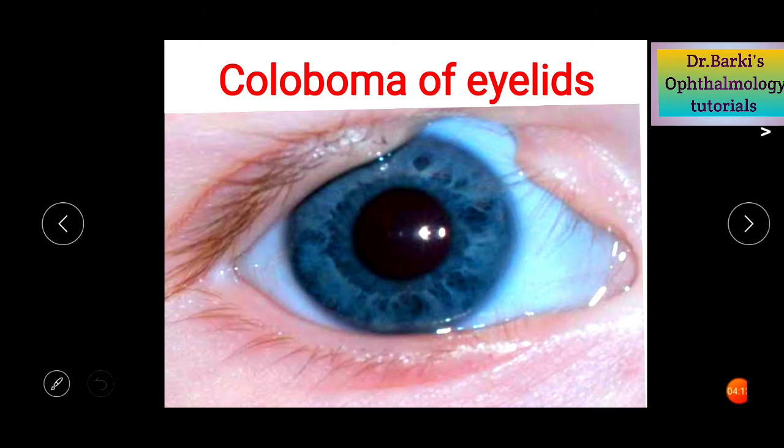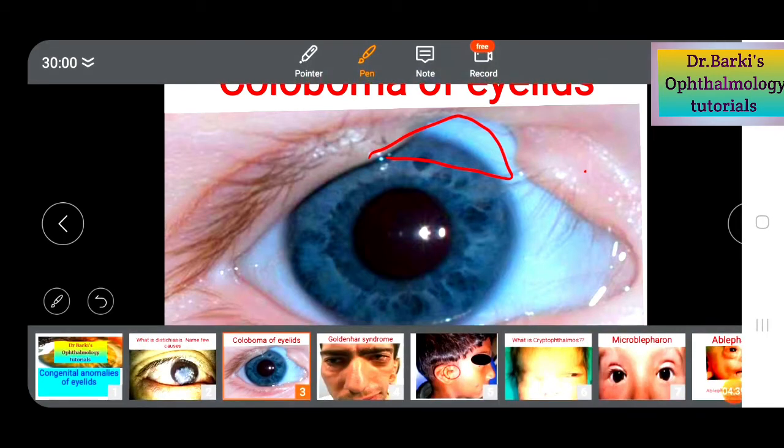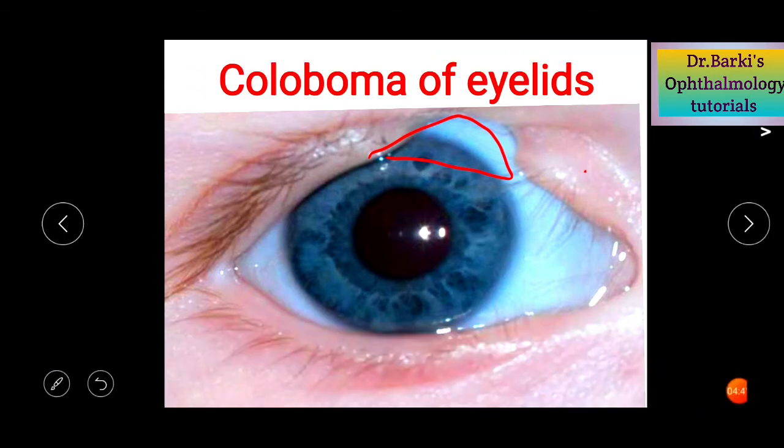The next topic is coloboma of the eyelids. Coloboma can be defined as a full thickness triangular gap. There is a full thickness triangular gap, as you can see here, in the tissue of the eye. The more common site is the upper eyelid, as shown in this picture. In that again, the junction of medial 1/3 and lateral 2/3. If it occurs in the lower eyelid, the site will be the junction of lateral 1/3 and medial 2/3.